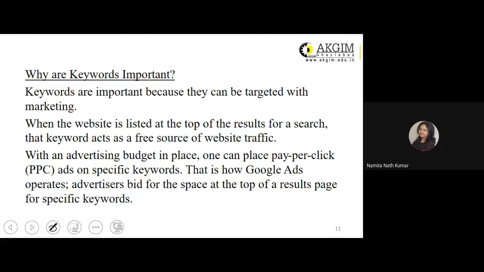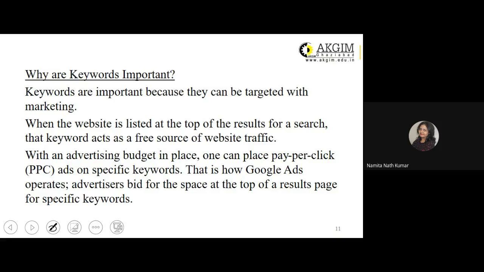So the use of keywords in the content helps ease out the marketing process that the businessman may adopt for their business, right? Using your digital platform, which is your online platform.